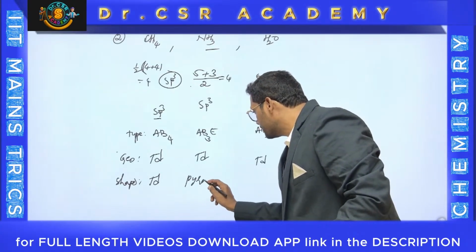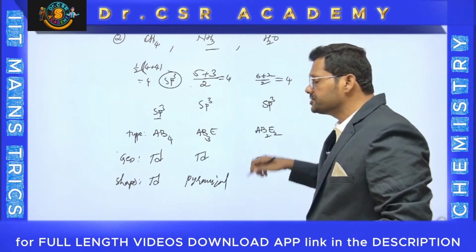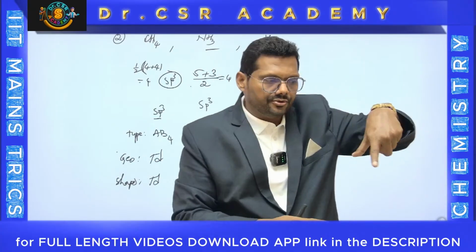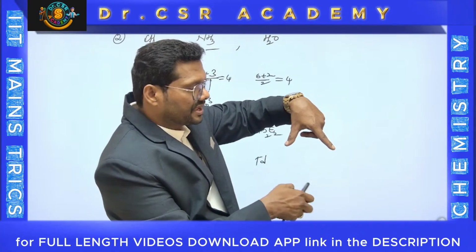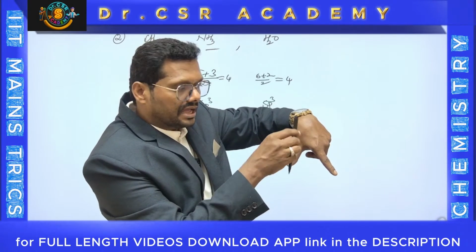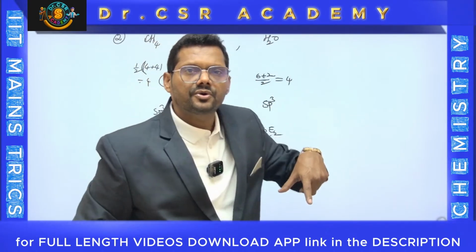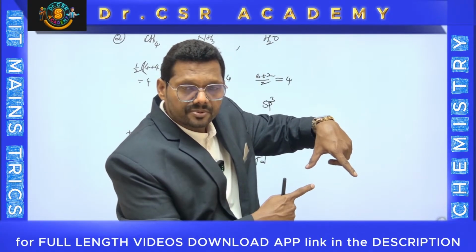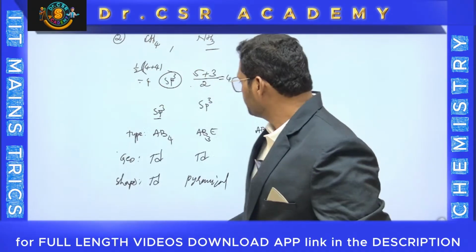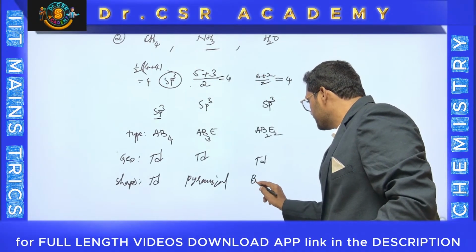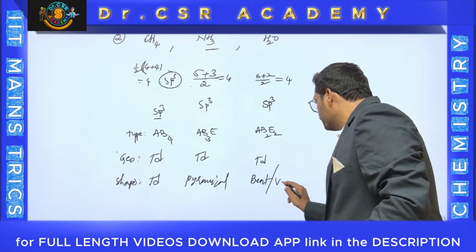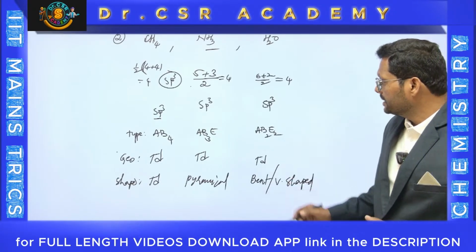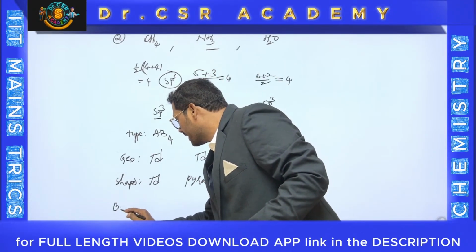While coming to H2O, a fantastic molecule, oxygen is at the center and only 2 atoms are there, so it is visible like bent. One is a lone pair which is invisible, and another is also a lone pair which is invisible. So the visible part is the central atom and 2 bonded atoms, which is called a bent shape or a V-shaped molecule. Therefore, this is bent or V-shaped.